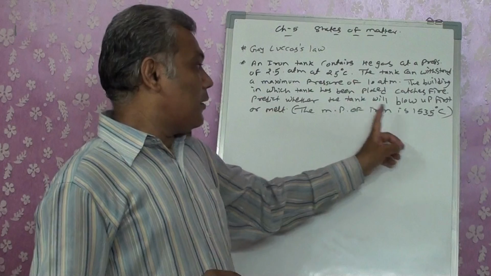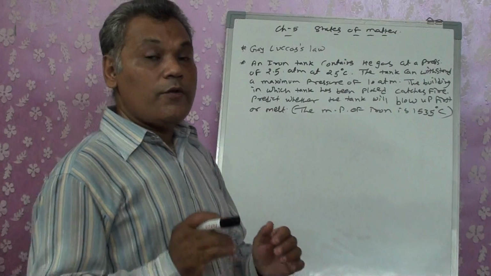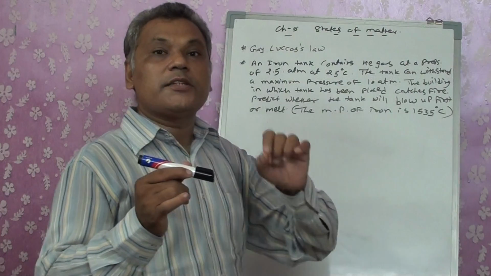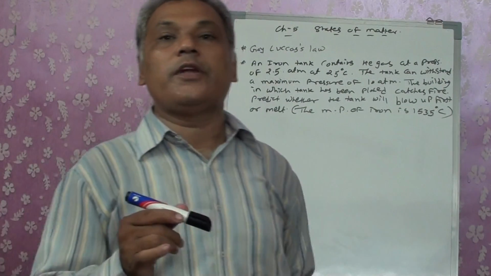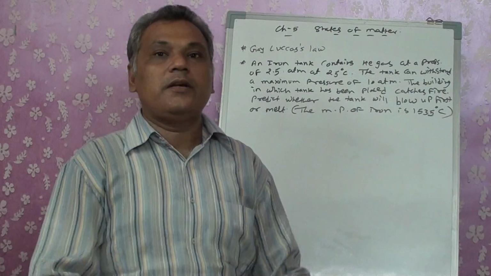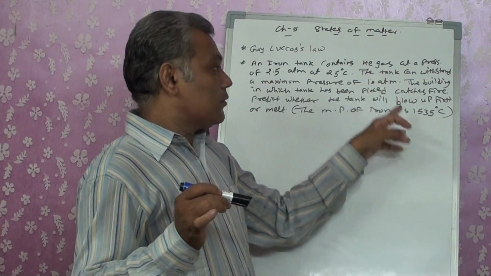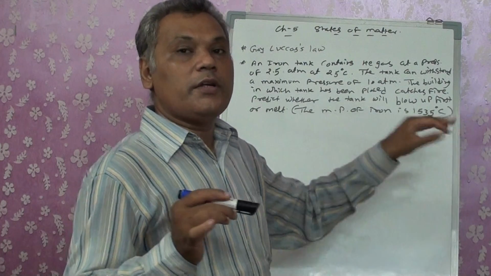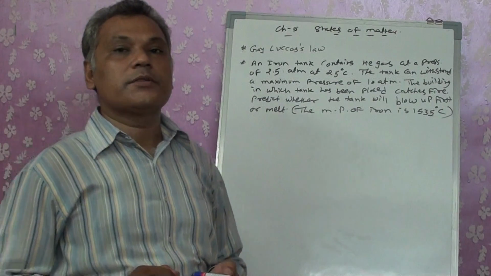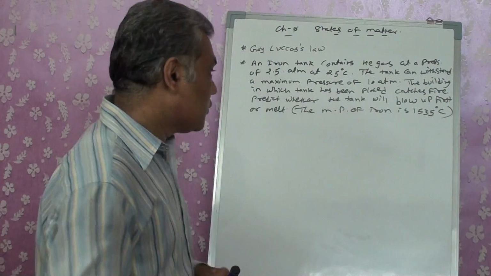1535 degrees Celsius is the melting point of the iron. If the temperature of the container reaches 1535 degrees Celsius first, before the pressure inside becomes 10 atmospheric pressure, then the iron will melt so that the tank won't blast. But if the temperature does not reach 1535 degrees Celsius, and before that the pressure inside the container becomes 10 atmospheric pressure, then what will happen? It will blast. So let us take it.